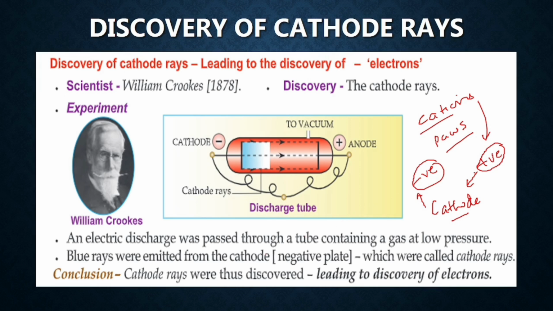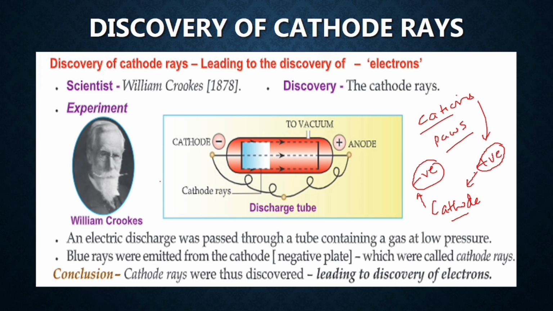He is William Crookes on your screen. He worked on experiments with cathode rays, where an electric discharge was passed through a tube containing a gas at low pressure. Blue rays were emitted from the cathode, and these blue rays were called cathode rays because they originated from the negative electrode, that is the cathode, and moved towards the anode. So this is how the cathode rays were discovered, which finally led to the discovery of electrons.